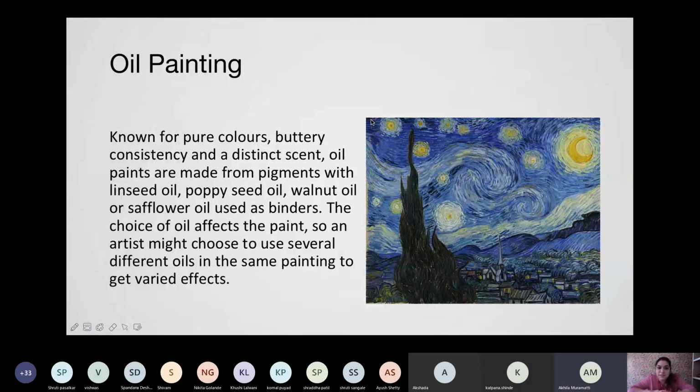Okay. So it's majorly made from poppy seeds, walnut oil, and sunflower oil, used as a binder to make the color, as a medium of oil painting. An artist might choose to use several different oils in the same painting to get varied effects. These oils are used as binders when you make a certain painting, a scenery, a portrait, or anything.